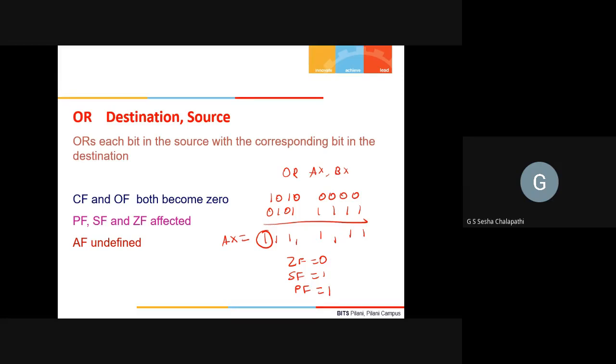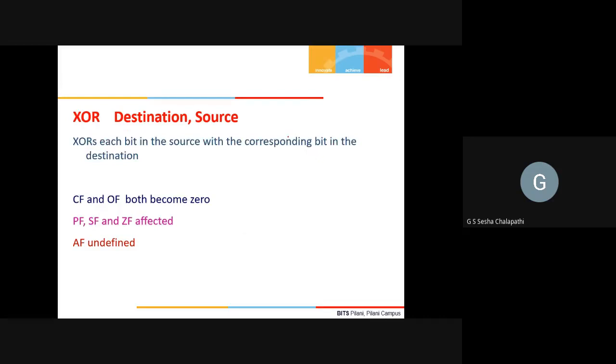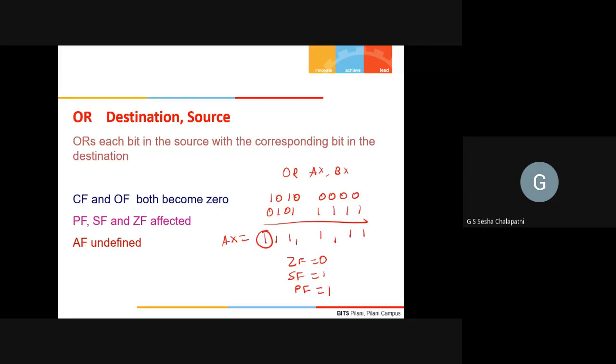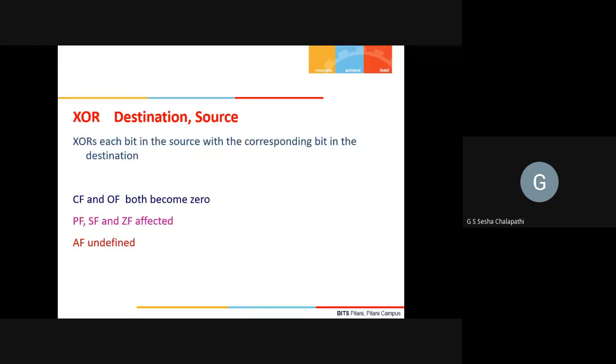Okay, fine. Now XOR will do bitwise XOR, same thing. The carry flag and overflow flag will become 0 because you will not have any carry or overflow. Parity flag, sign flag, and zero flag will be affected. Auxiliary carry flag is unaffected. If you take the same example, 1010 0000 and 0101 11. Let me put 00 here instead to make a difference.